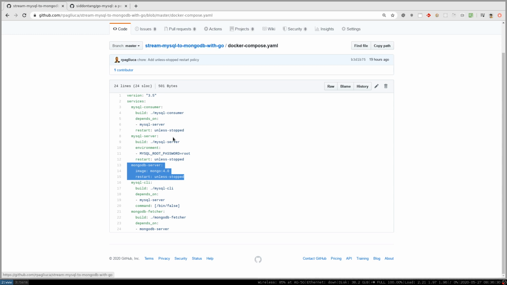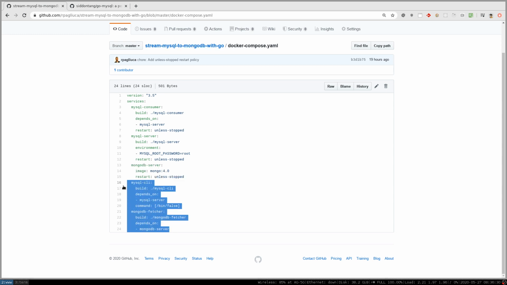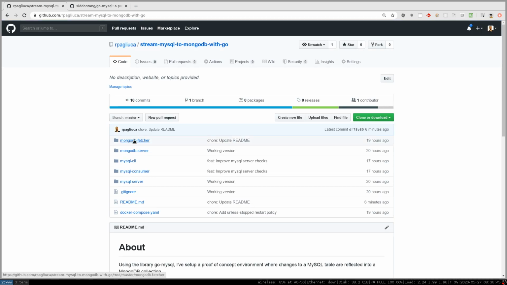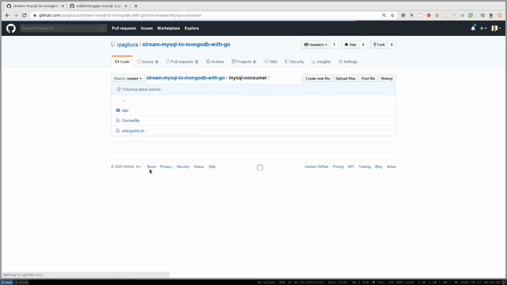So we also have these two containers, MySQL CLI and MongoDB Fetcher, which are only help utilities, okay? We are gonna use that throughout the demo to interact with the proof of concept environment. But the important part happens here inside the MySQL consumer application.